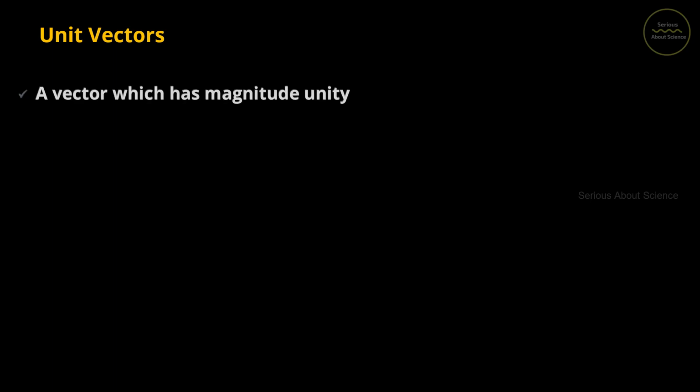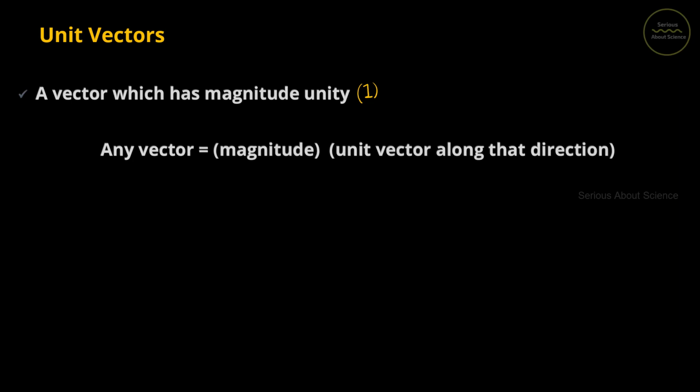Next is the most important type of vector, that is unit vectors. And we know the definition of unit vector. It is a vector which has magnitude unity. Unity means 1. So a vector with magnitude 1 is known as a unit vector. Now again in the last video we have seen that any vector can be written as its magnitude times the unit vector along a particular direction.